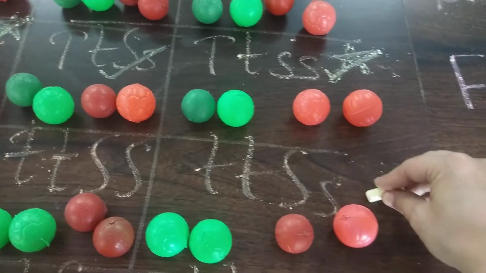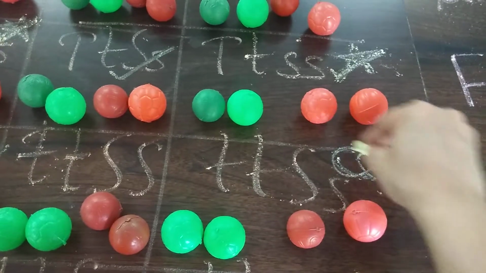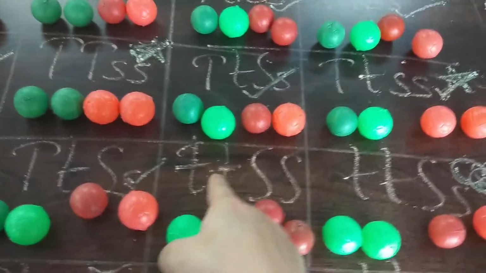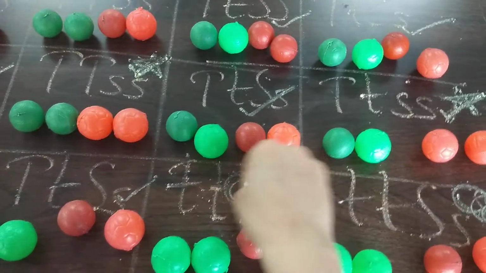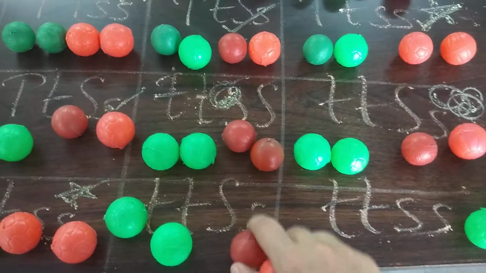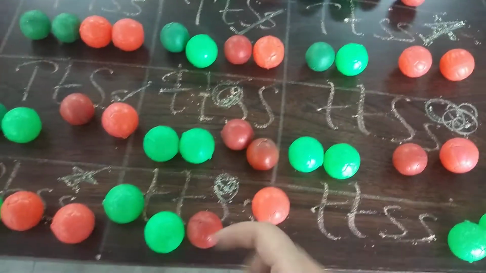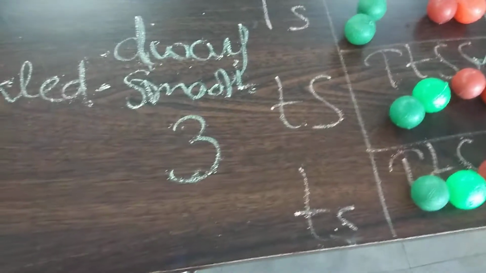So one is this, and this is also dwarf with smooth seeds, 2. Then this is also small tt, capital S, small s, also dwarf with smooth seeds. So there are 3 dwarf with smooth seeds.